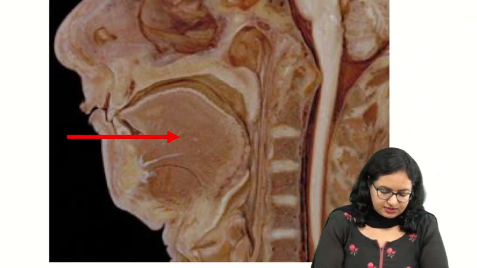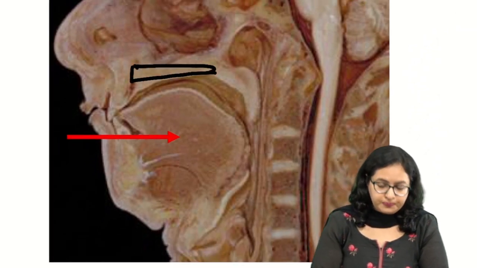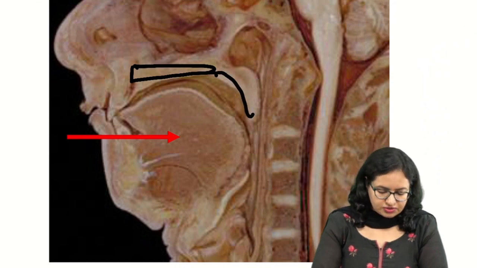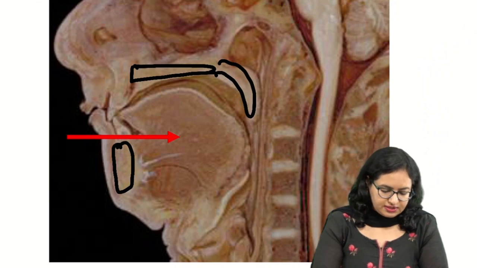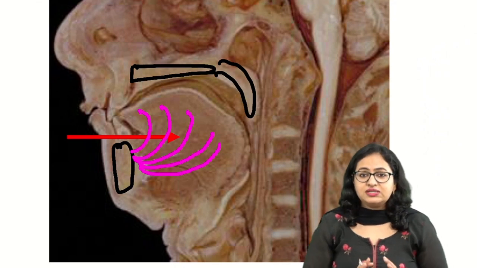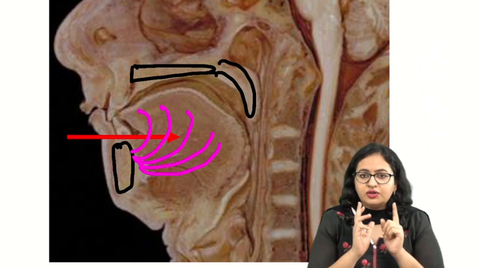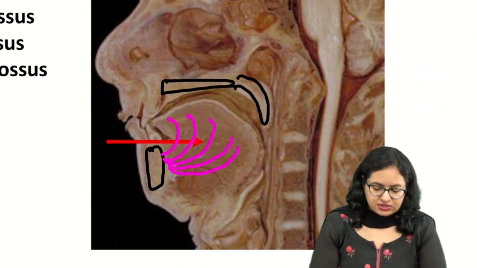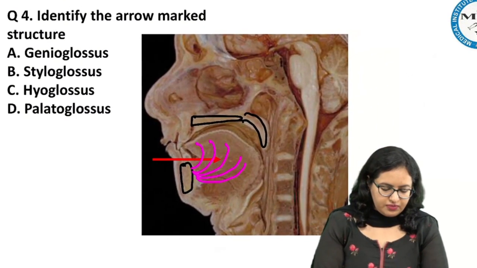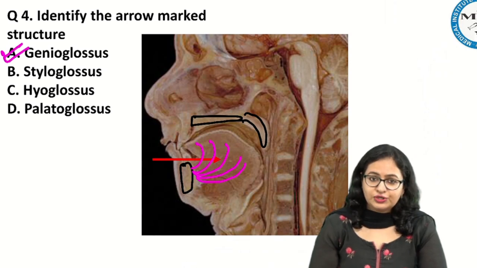If I say that this is the hard palate, this is the soft palate, this is a section of the mandible, and now there is a muscle which is going towards the tongue in this manner. It is going into the tongue in this manner. You can in fact see the fibers going like this. These are the fibers of the genioglossus muscle, which forms the main mass of the tongue, and the answer to this question is genioglossus.